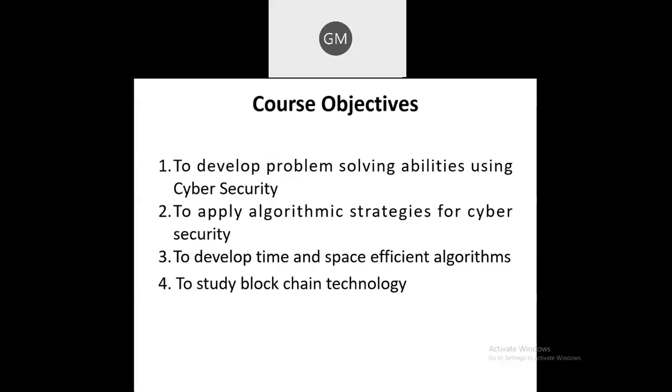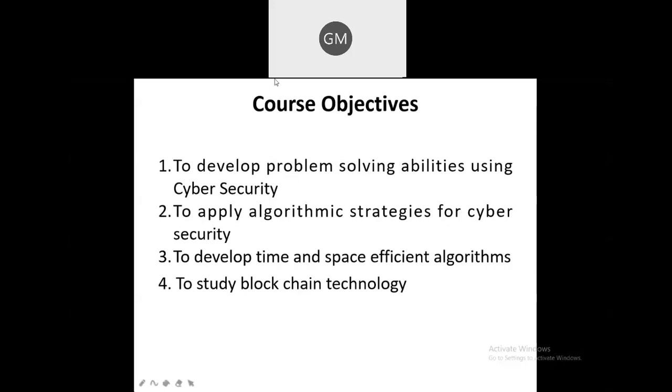and the next course objective is to apply algorithmic strategies for cybersecurity. As I told you, you are having different algorithms. That is, for example, RSA. You might have learned or you might be knowing some of the algorithms in computer network, Diffie-Hellman algorithms, or we can say RSA algorithms. So these are the different algorithms for cryptography. So therefore, it is given as to apply algorithmic strategies for the cyber security to secure the network. Okay. So therefore, it is the second objective of this course.